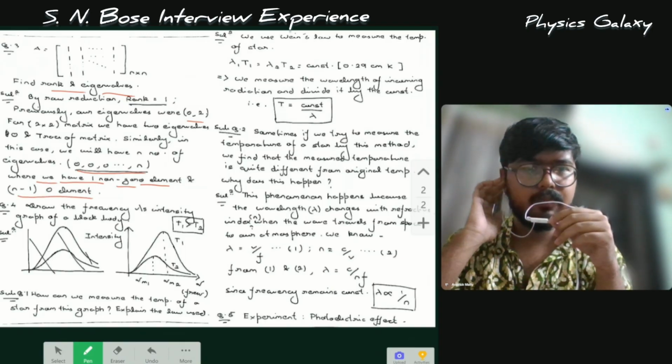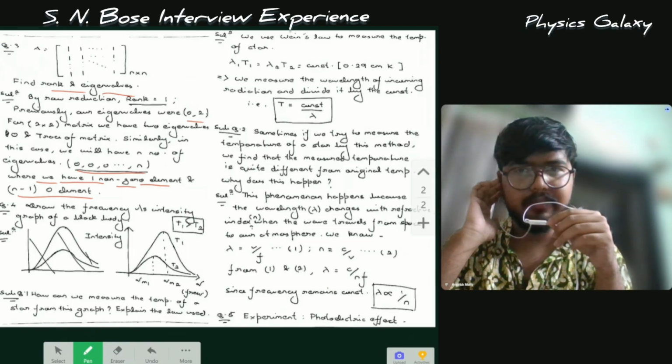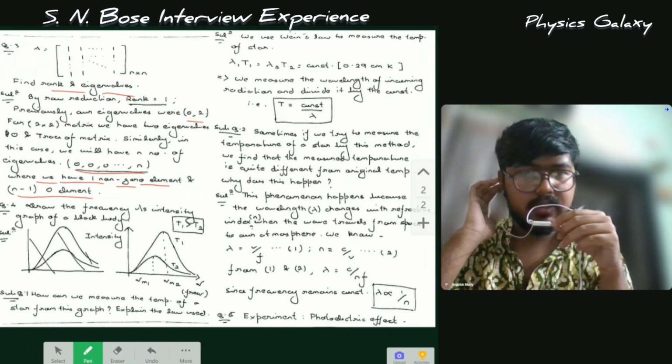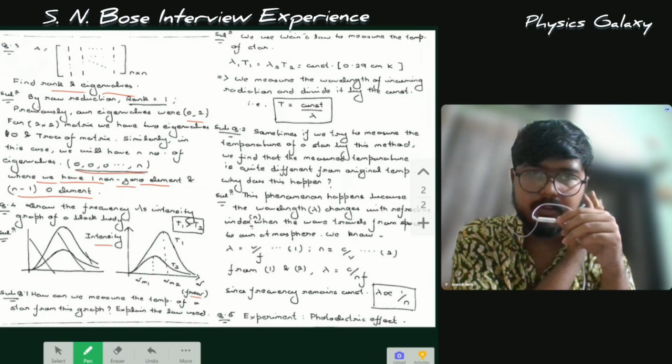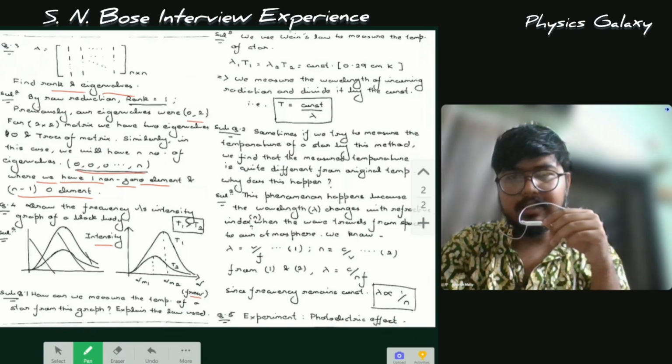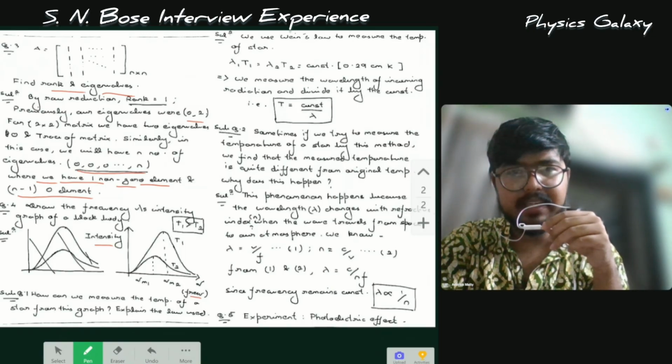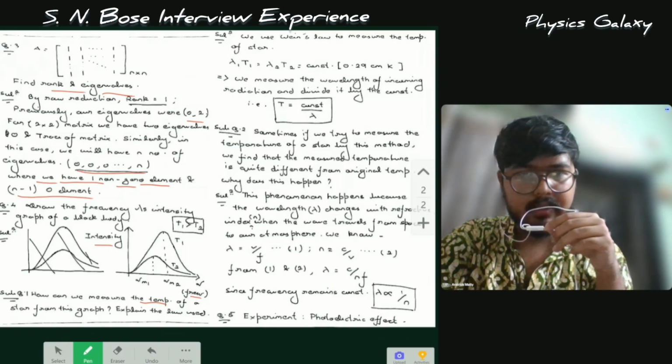Okay. So that was all from mathematical physics. And now one professor asked me if I knew about black body, and I said yes. So they asked me to draw the intensity versus frequency spectrum. The intensity versus frequency spectrum graph is clearly shown in the PDF or the pages. As you can see, as the temperature rises, the peaks shift from the origin towards higher frequencies.